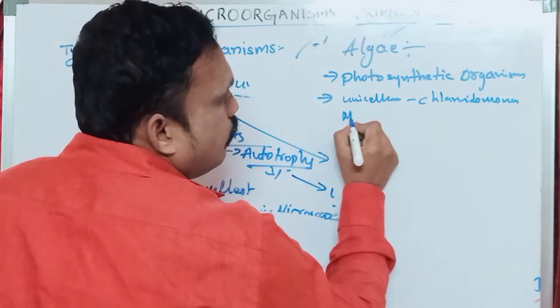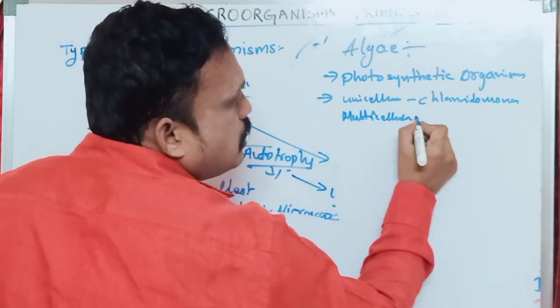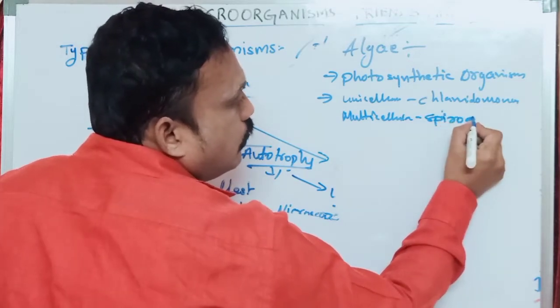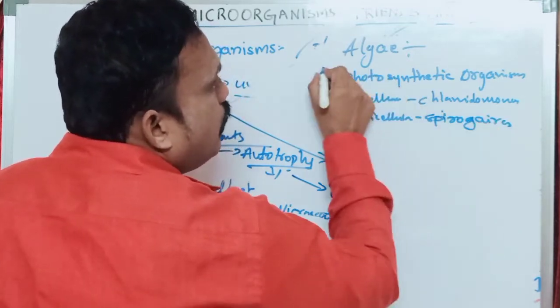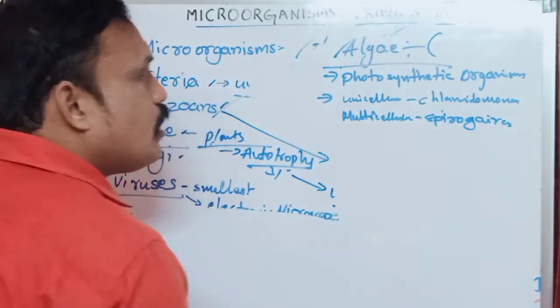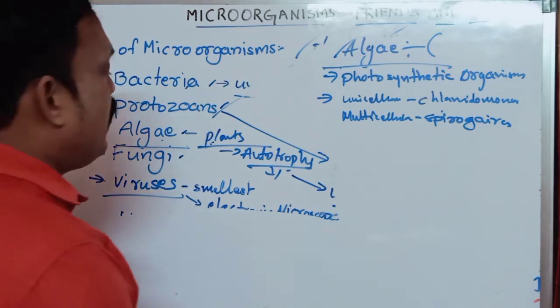Some are multicellular, for example Spirogyra. So these are also photosynthetic plants, and some are unicellular microorganisms and some are multicellular.